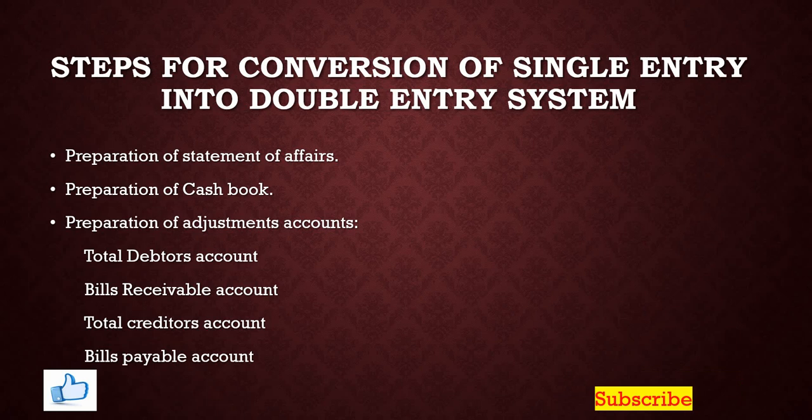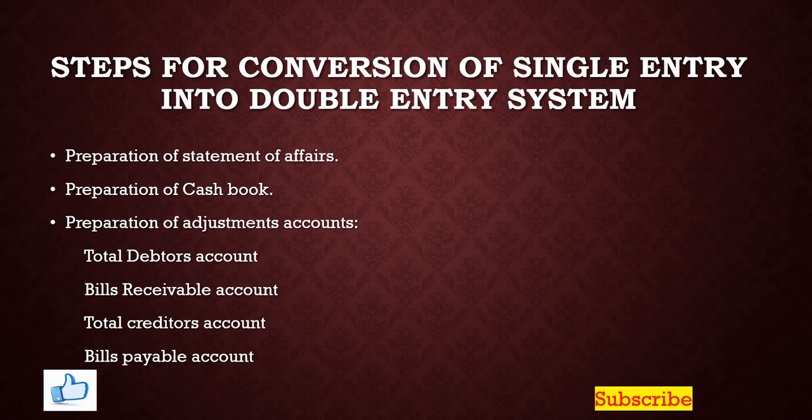Now, let us go for the core aspect of this chapter, how to convert the single entry into double entry. In the single entry system, you were preparing the statement of affairs, then a statement of profit or loss, then revised statement of affairs.